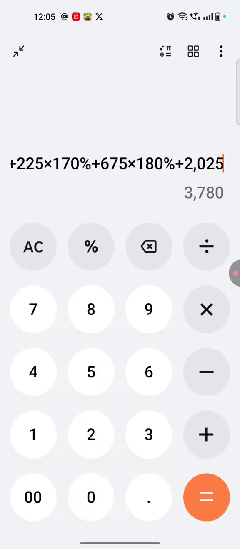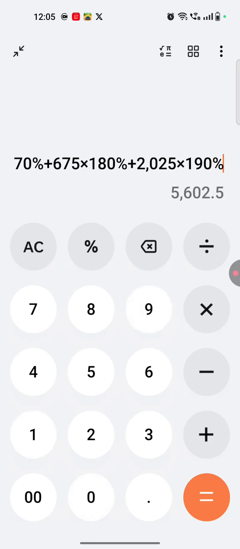2025 grid activation, and what is the annual yield of grid 5? 190%. So by activating all 5 grids, we can accumulate an annual yield of $5,602.5. This is the total income by activating all 5 grids.